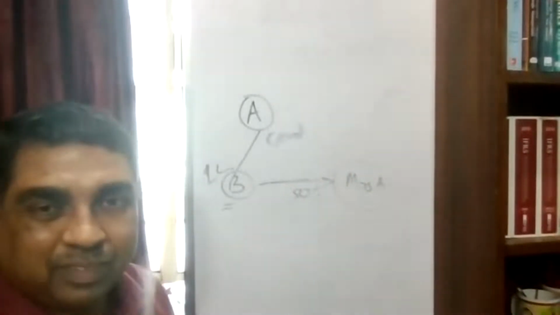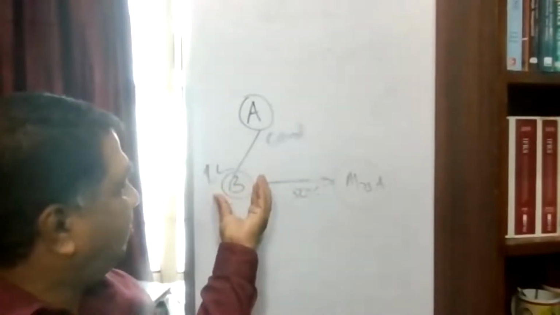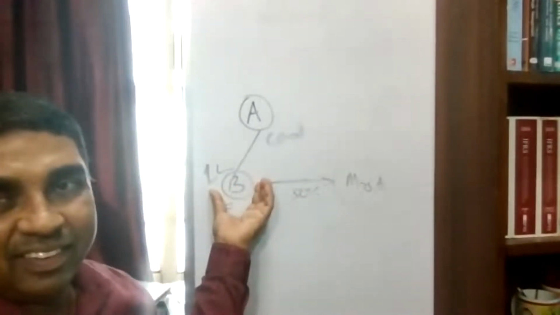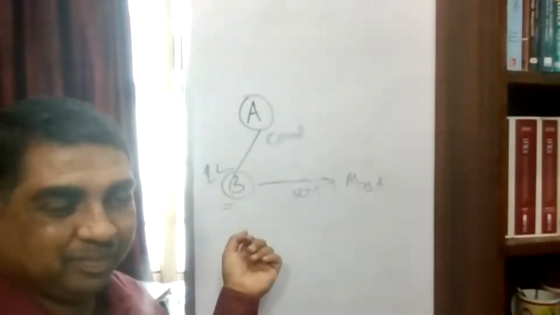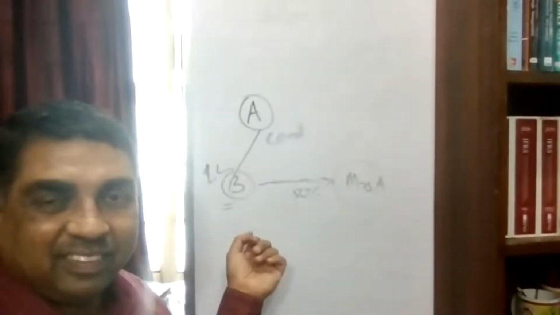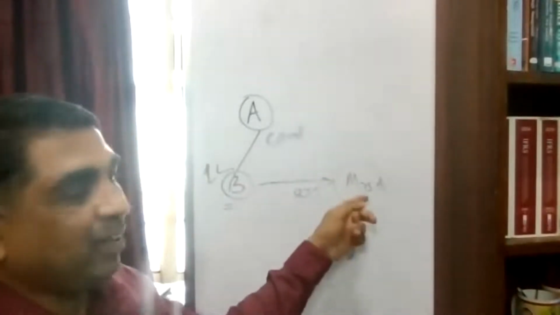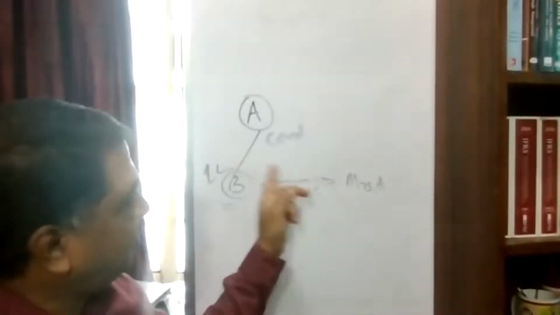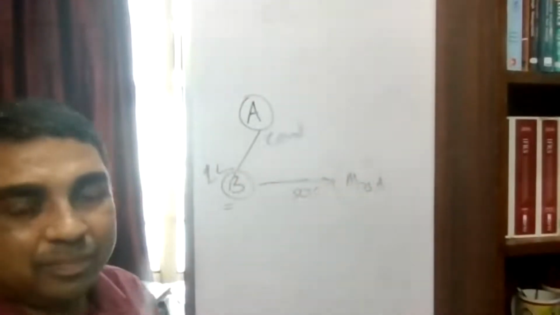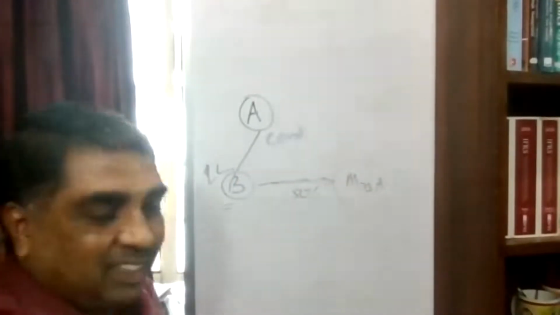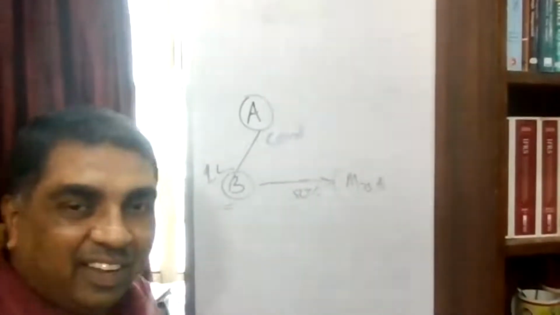If that is so, even if B has received the money, there is an overriding title. Is it not? He has to divert that money. He is receiving the 50% of money on behalf of Mrs. A. He is receiving it and he has to transfer it. That is called a diversion. Understood?